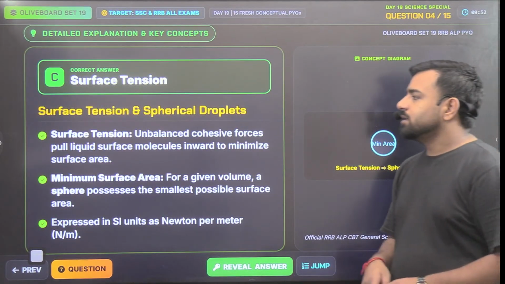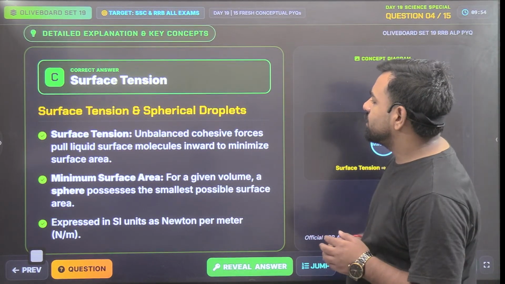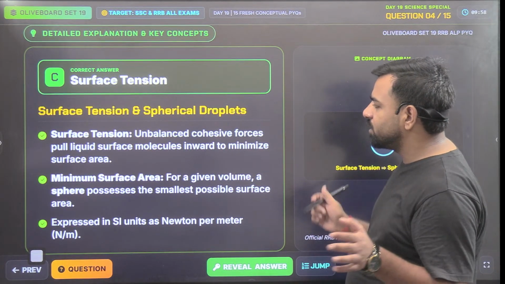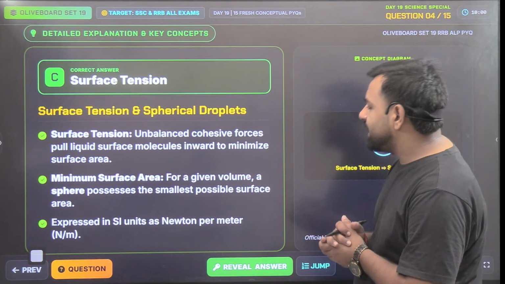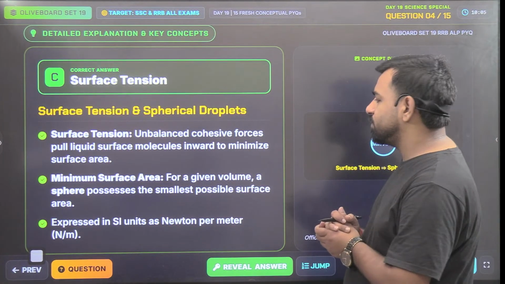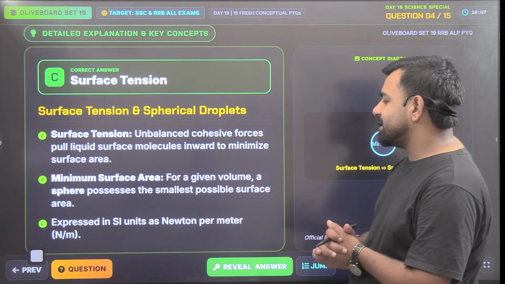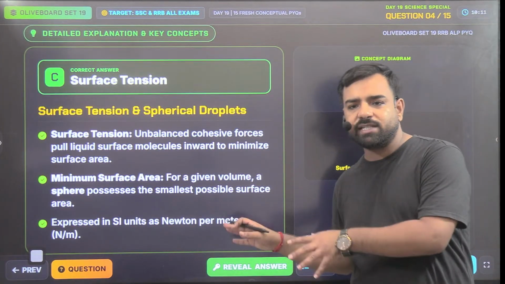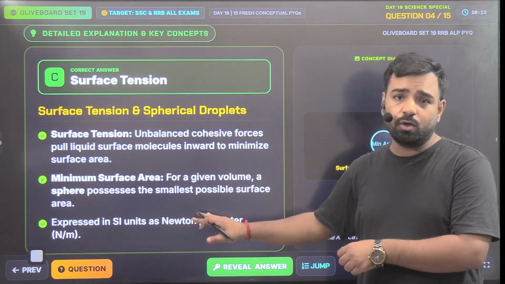See. So what is surface tension? Unbalanced cohesive forces pull liquid surface molecules inwards to minimize the surface area, and for a given volume, a sphere possesses the smallest possible surface area. So that's expressed in the SI units as Newton per meter. So these units can also be asked. So do not miss these explanations.